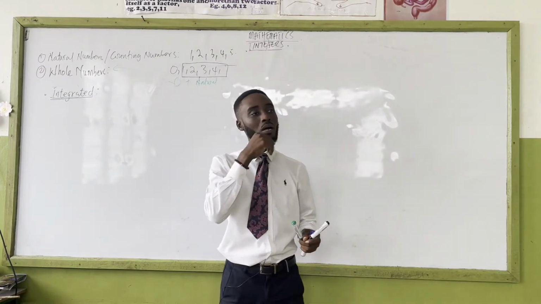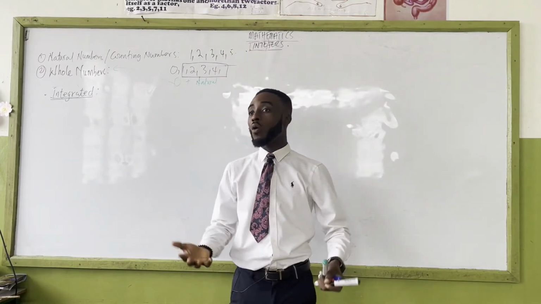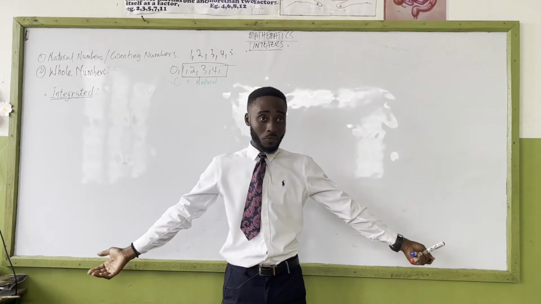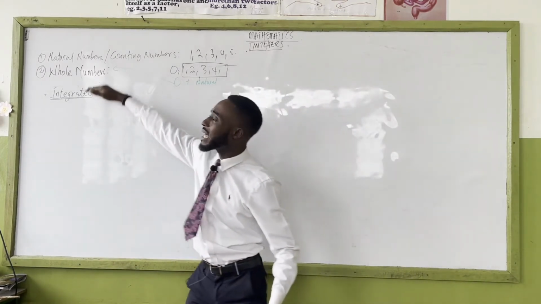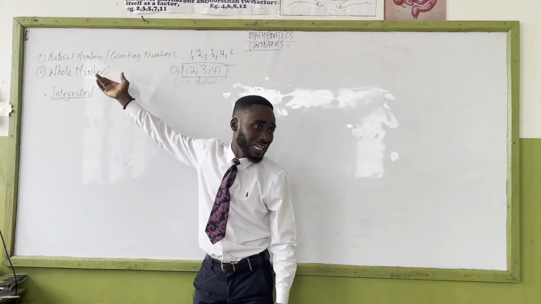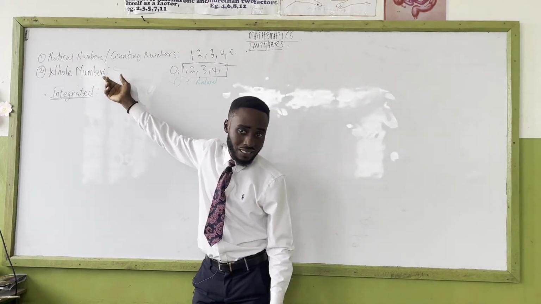And now, integers are whole numbers. Do you understand? Integers are just whole numbers. But you'll be like, but we already spoke about whole numbers. So how different are integers? Does anyone have a question like that in his mind?